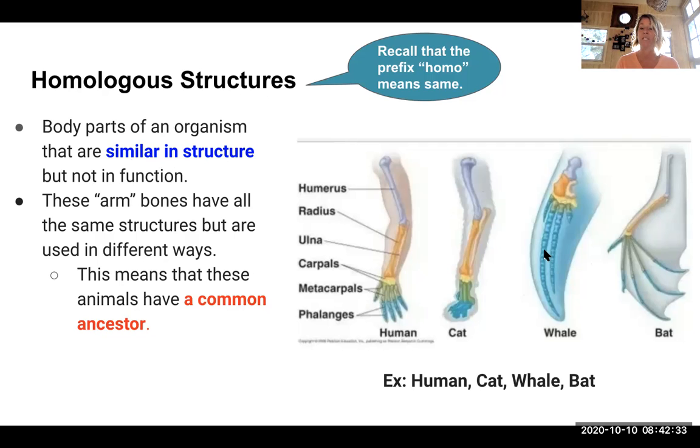But those bones help them to do different things. Humans grab things, cats walk, whales swim, bats fly. Those are different functions, but they're all made up of the same structure. So when organisms have homologous structures, this means they have a common ancestor. Same structure, different function, common ancestor.